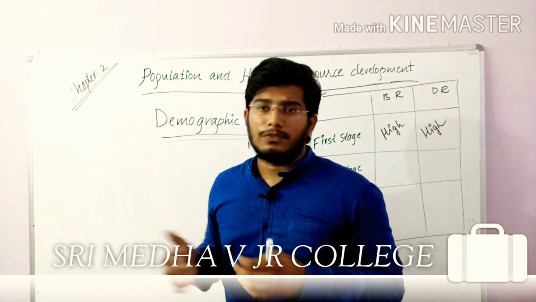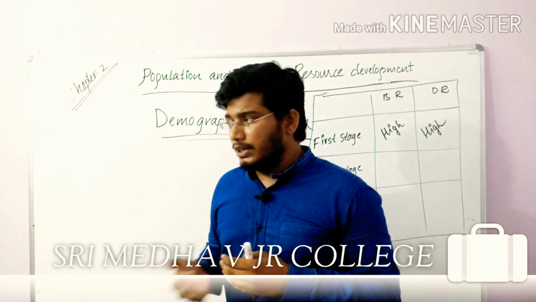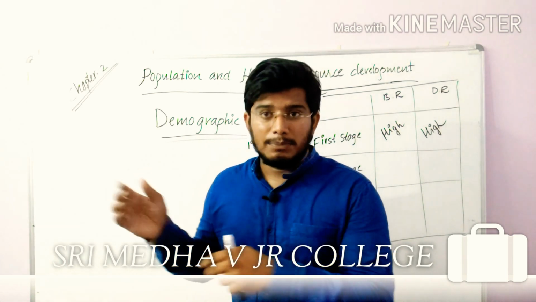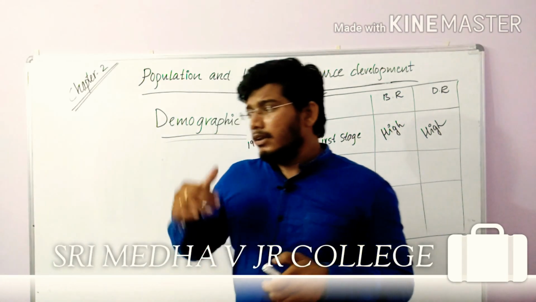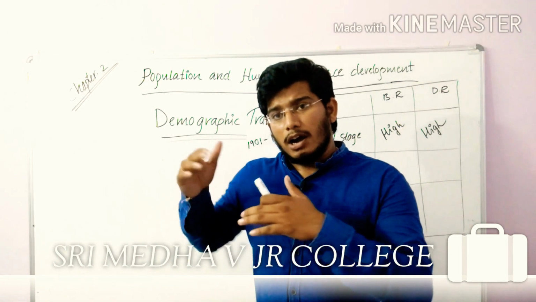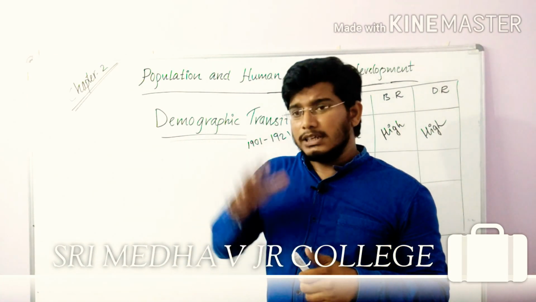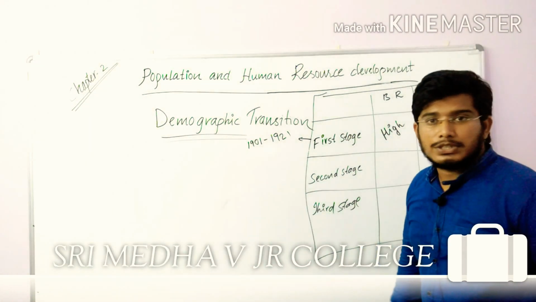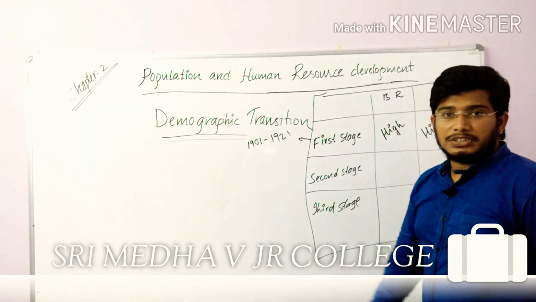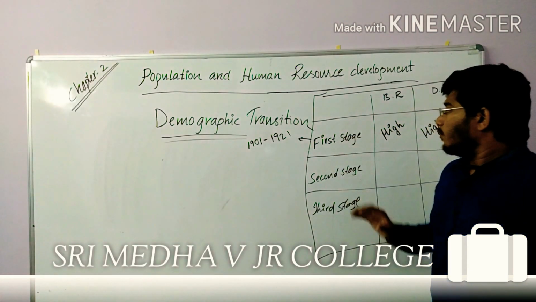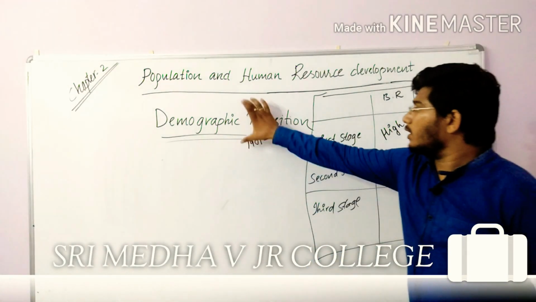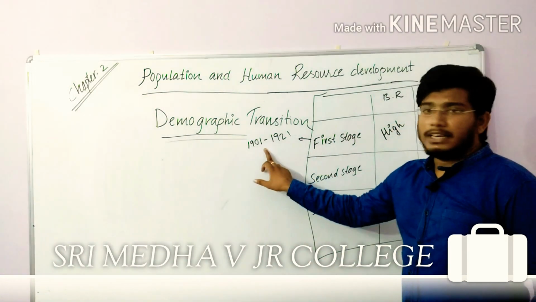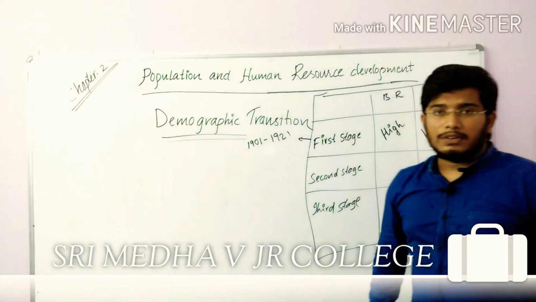There are many traditional beliefs in some communities, and there was no idea of family planning in those days, along with many social conditions. All these are the reasons for high birth rate in the very first stage of demographic transition, which is between 1901 to 1921.